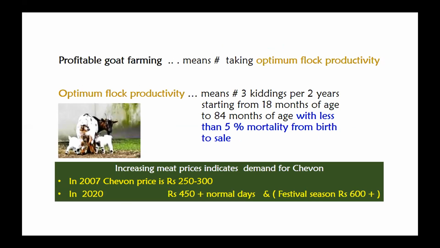So the demand for chevon is increasing day by day, as we can see from this slide. In the year 2007 the chevon price was around 250 to 300, but now the price of chevon is more than 250 even on normal days. During festivals, it may go to more than 600 also. This indicates that the demand for chevon is increasing day by day in this region.